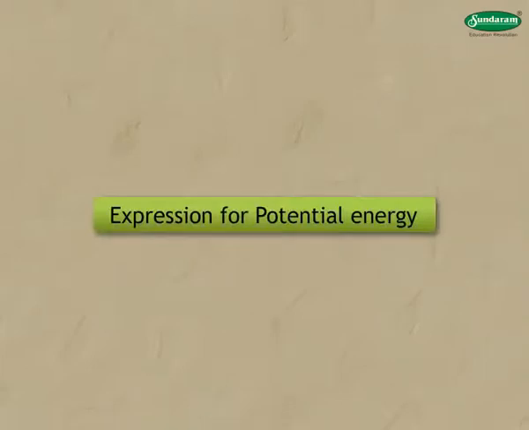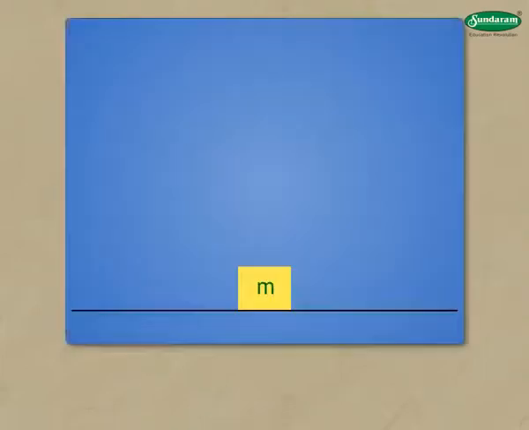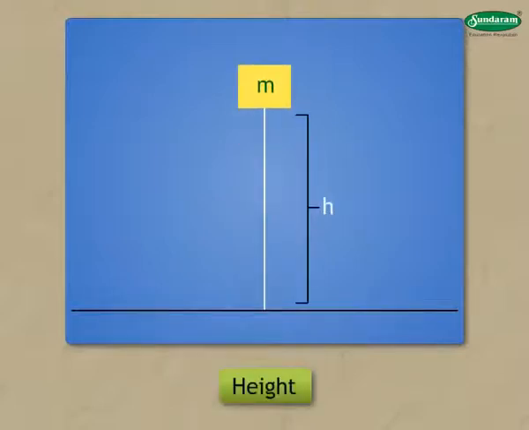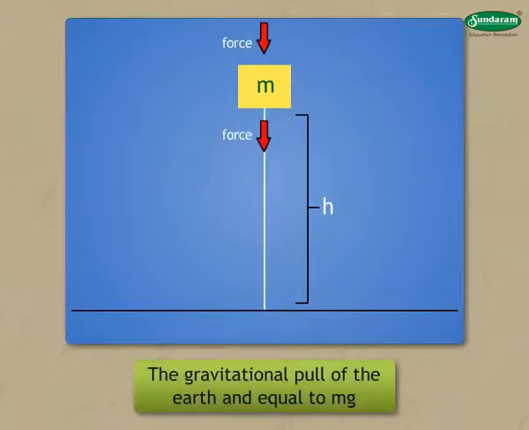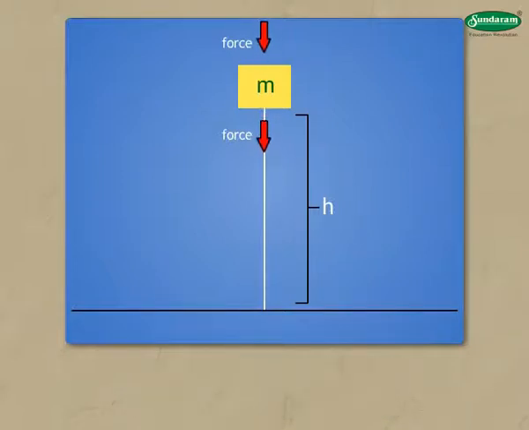Expression for potential energy. When a body of mass m is raised to a height h above the ground level, the force acting on the body is the gravitational pull of the earth and is equal to mg. This force acts in the vertically downward direction.